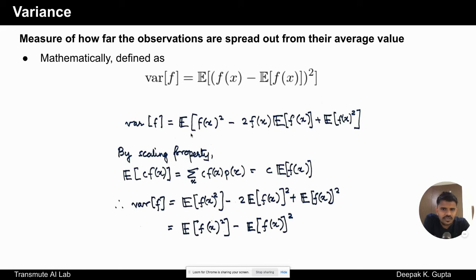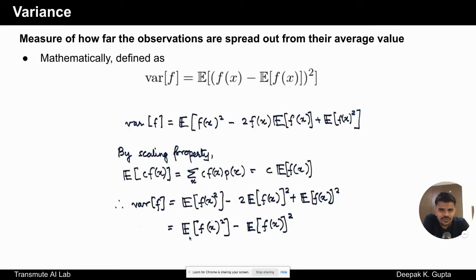So we take it outside of this expectation, and then we have expectation of fx multiplied by expectation of 2fx. We can take 2 also outside, so we get minus 2 into expectation of fx into expectation of fx. And then the last term is just the expectation of f of x whole square. This one doesn't change, right? Expectation of expectation is not going to make a difference.